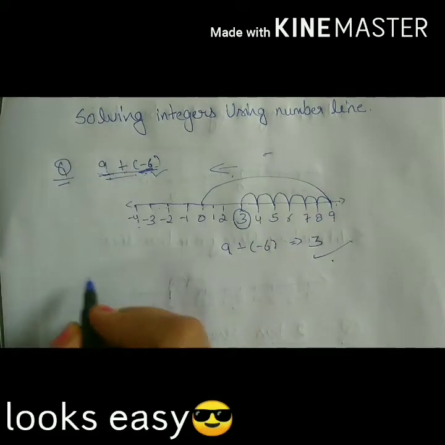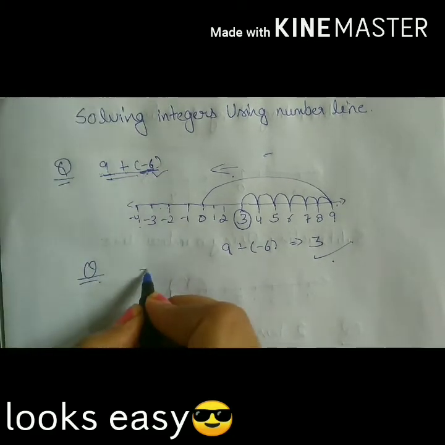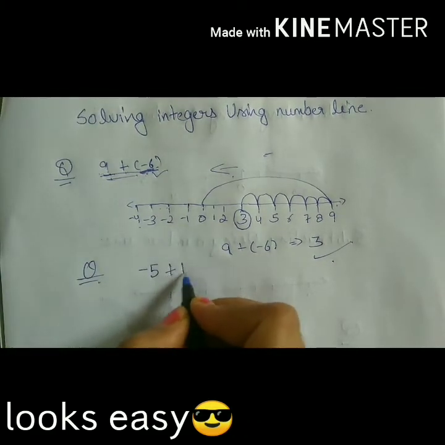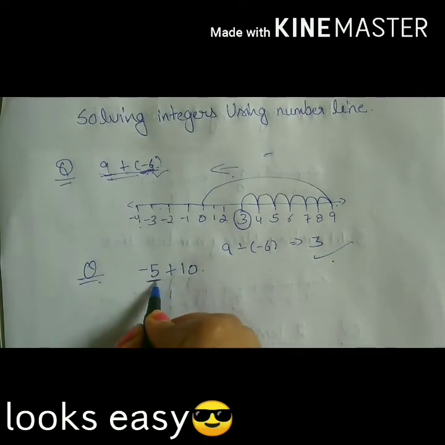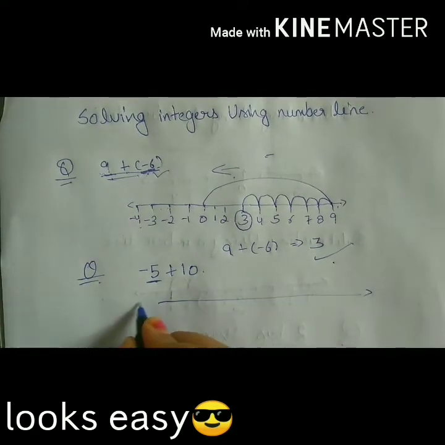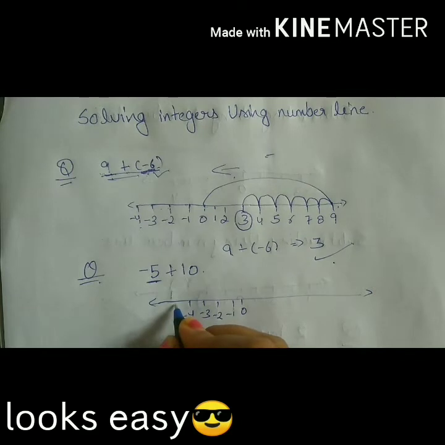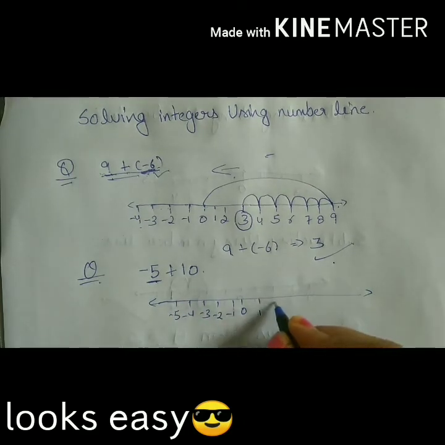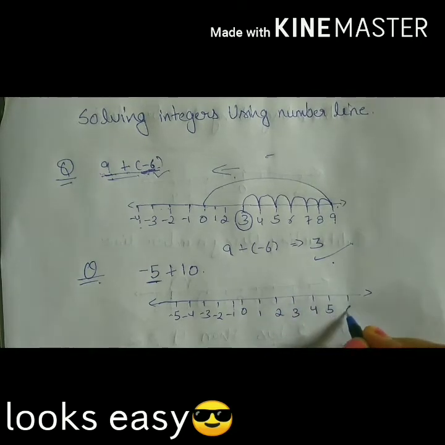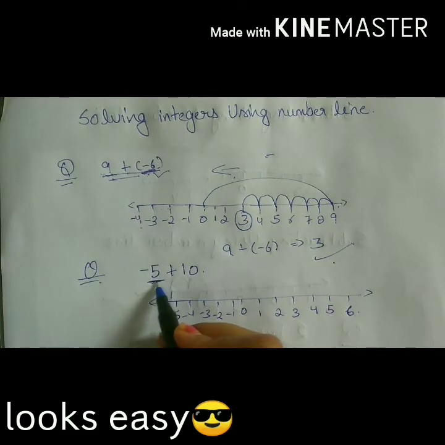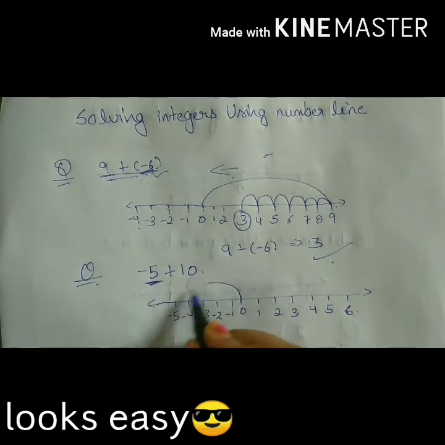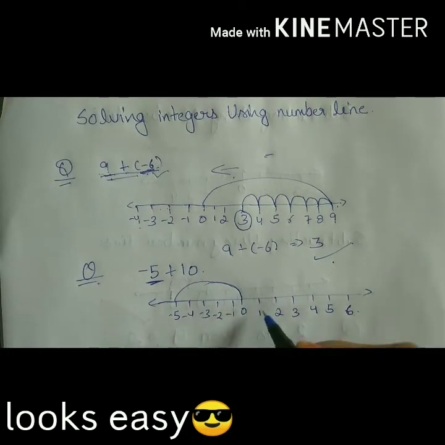Let's take another example, that is -5 plus 10. Here we are having a negative number first. Let us draw a number line. 0, -1, -2, -3, -4, -5. 1, 2, 3, 4, 5, 6. So what we are having first? -5. So let us go to -5.